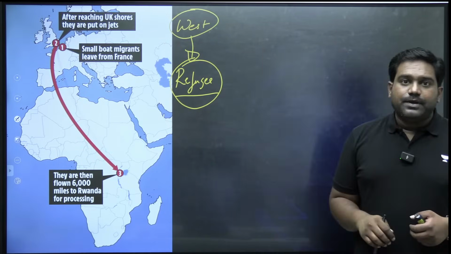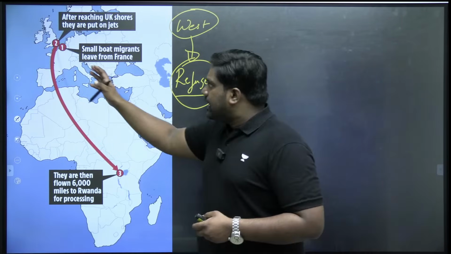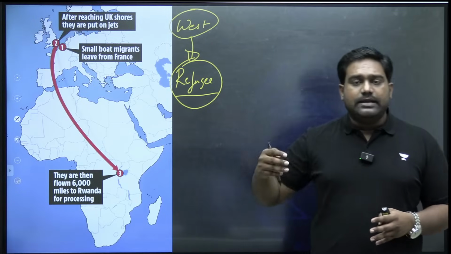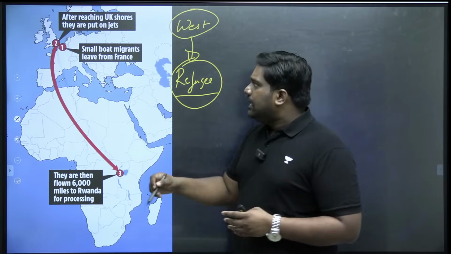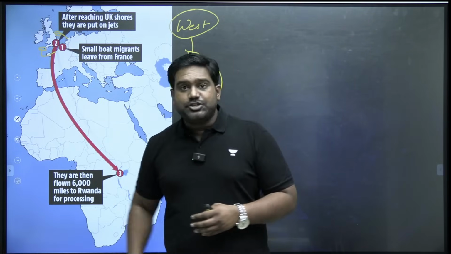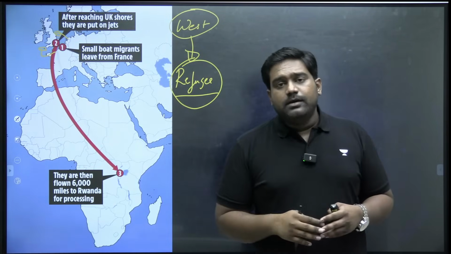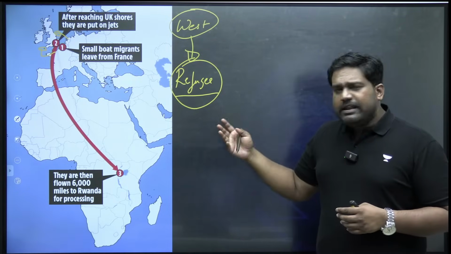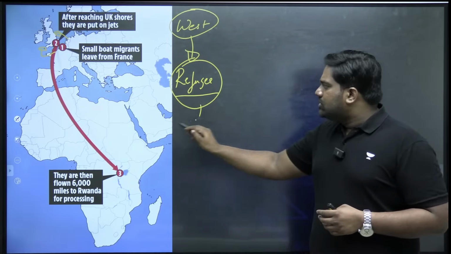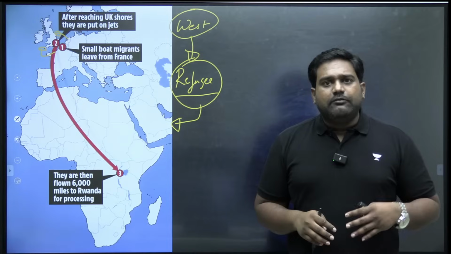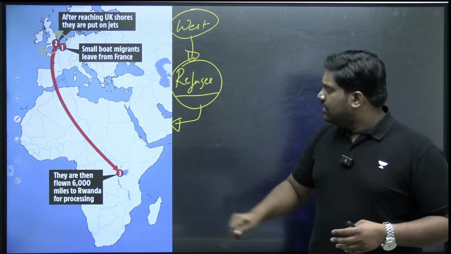asylum seekers. So one problem that UK faces is that a lot of asylum seekers, they reach France and other West European nations, and they try to make a risky journey through the sea route. They try to cross the English Channel from France to England, and they try to reach United Kingdom and seek asylum in the country. For any nation beyond a certain level, constant flow of refugees, illegal migrants does become a burden, right? It will have social and economic consequences.